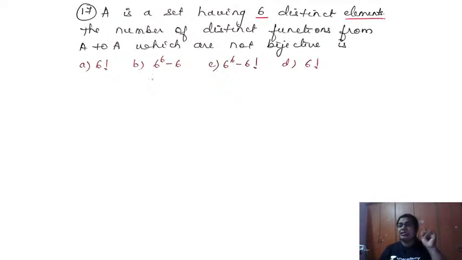The number of distinct functions from A to A. This question is from the Relations and Functions chapter. You have to find the distinct functions from A to A which are not bijective.